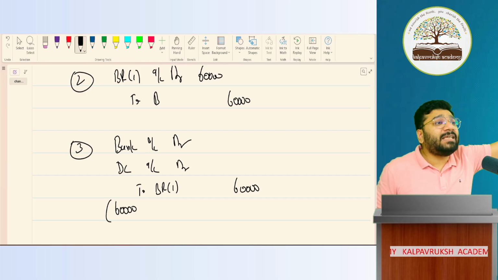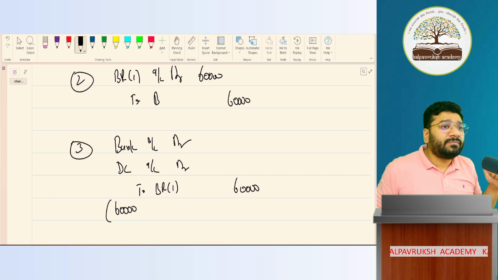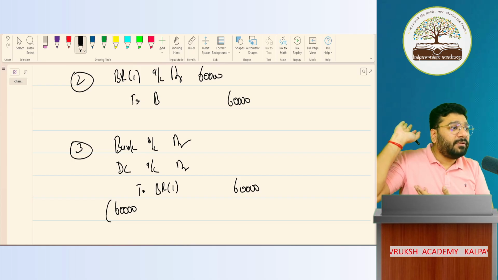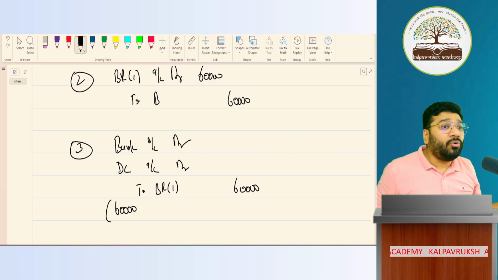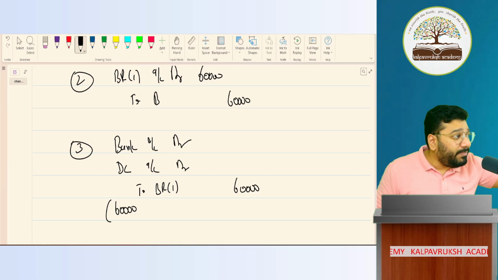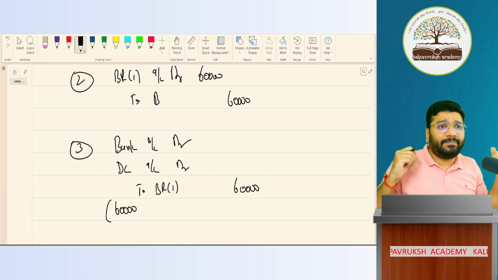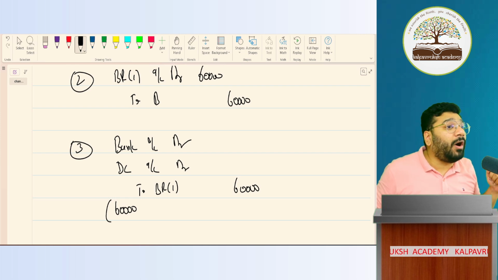Today, I want to make an urgent payment of salary to the staff. Can I go and take a loan from the bank? By the time I apply and he gives the loan, will the staff wait? No, I have to make the payment to the staff today or salary tomorrow. I have to make the payment of rent the day after tomorrow. I need money. So a bill of exchange is a tool for self-financing.